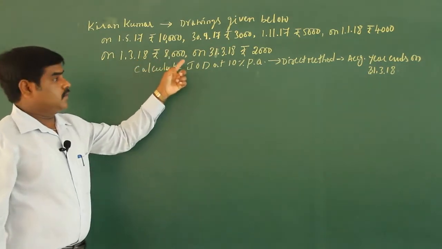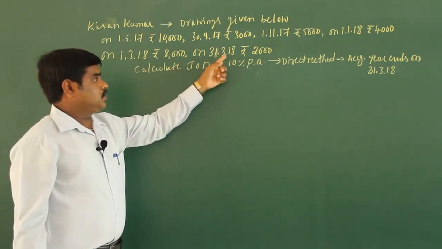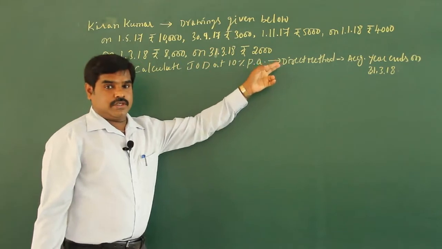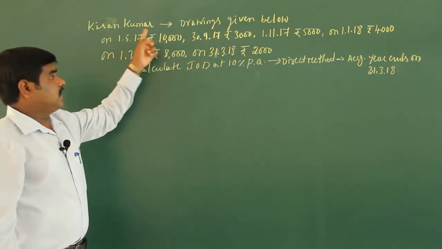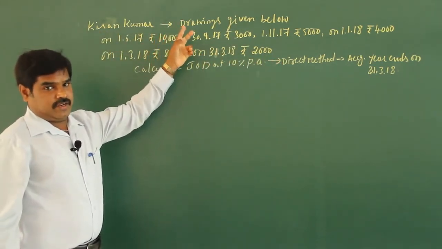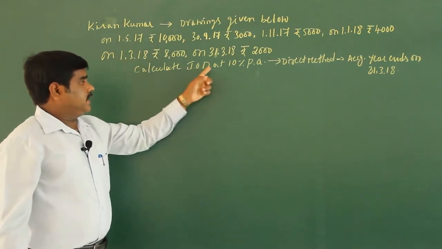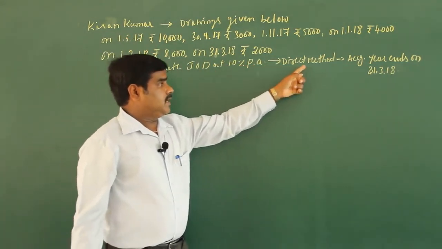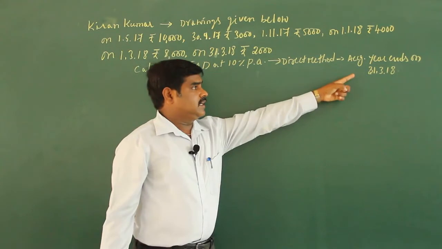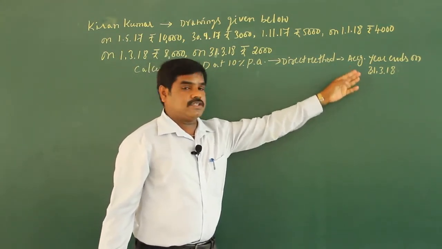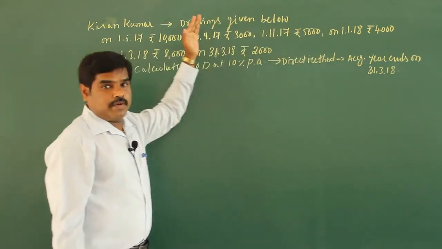On 1/3/2018, rupees 8,000 and on 31st March 2018, rupees 2,000. So this is the drawings of Kiran Kumar. Only one partner name is given. Calculate the interest on drawing at 10% per annum under direct method, and the accounting year ends on 31st March 2018. This is the problem for direct method.